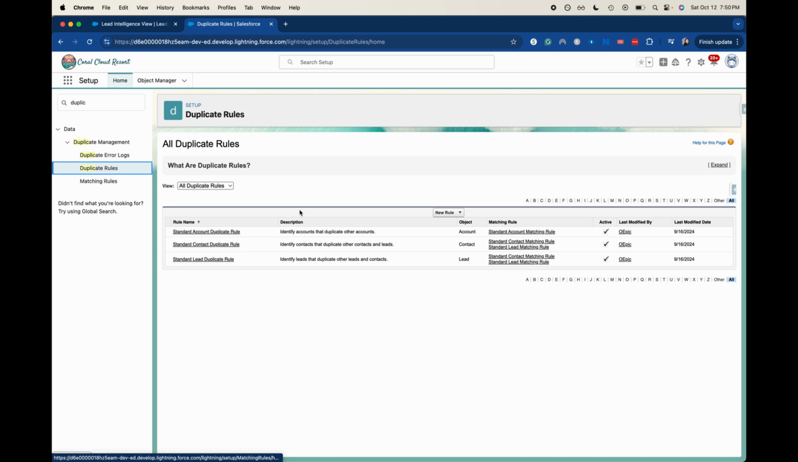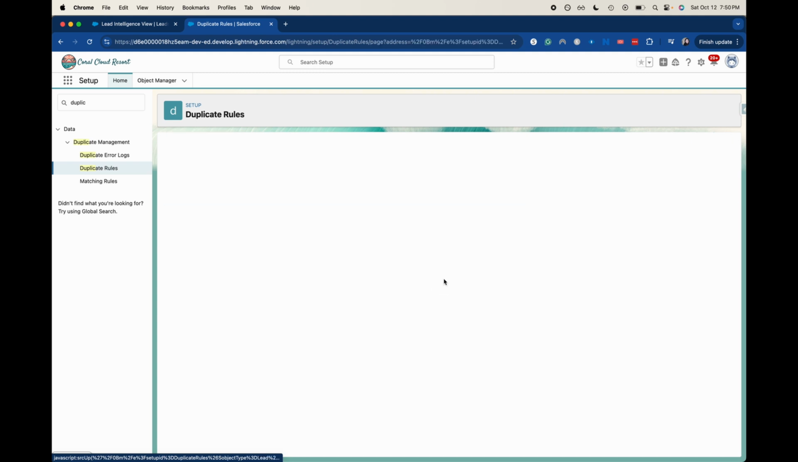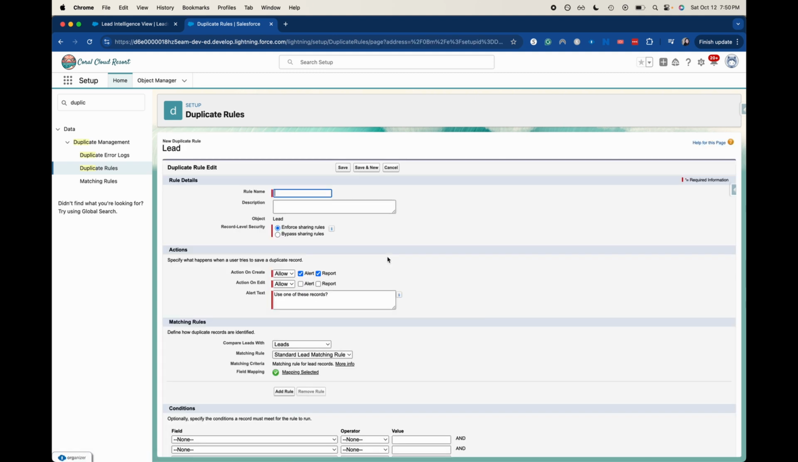So let's go ahead and jump into a new rule. Let's do it for lead, because this one is pretty impactful, because oftentimes you're getting leads from either a convention, you're getting them from LinkedIn, you're getting them from purchase lists. And so leads have a high probability of being duplicates because of general business and whatnot.